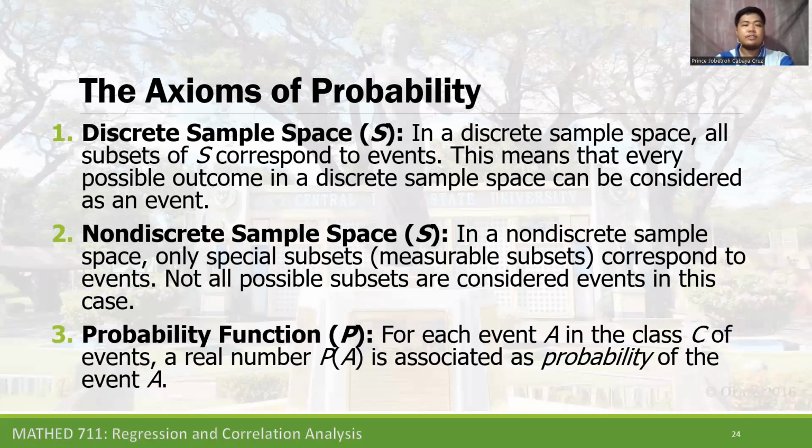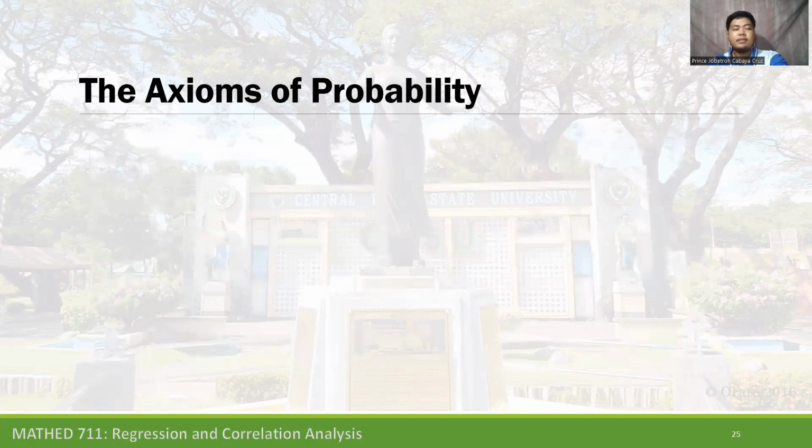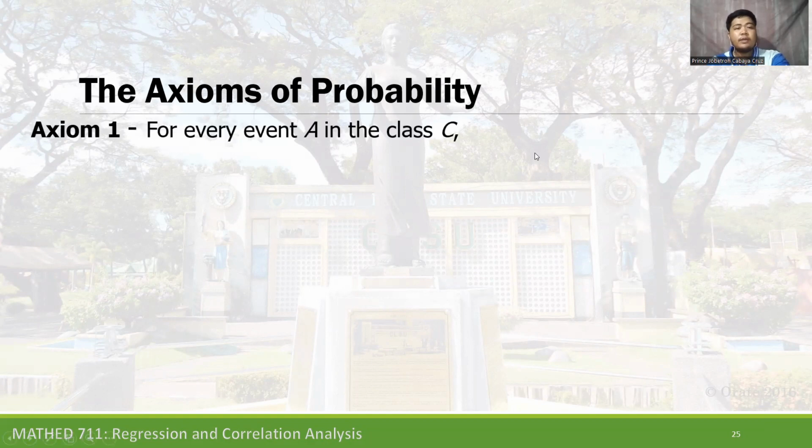And the third one, to understand the axioms of probability, we have the probability function P. For each event A in the class C of events, a real number, probability of A, is associated as the probability of event A. Okay, now we understand the discrete, non-discrete, and the probability function.